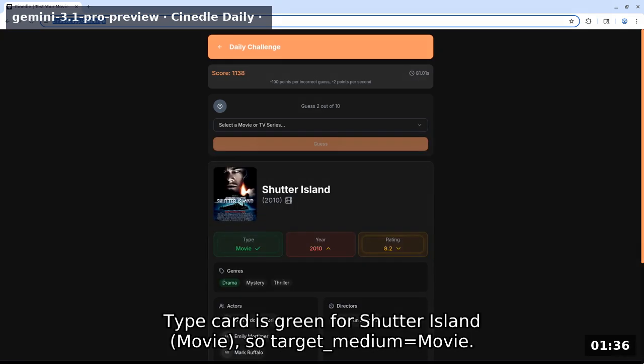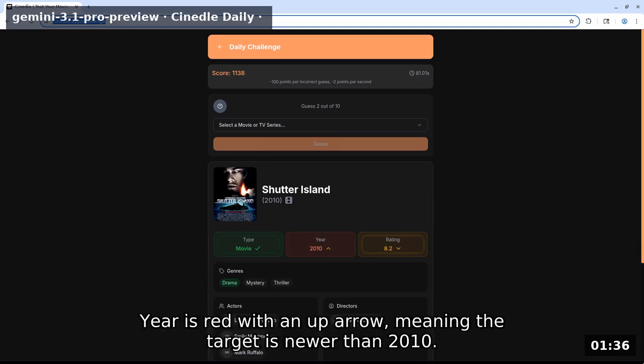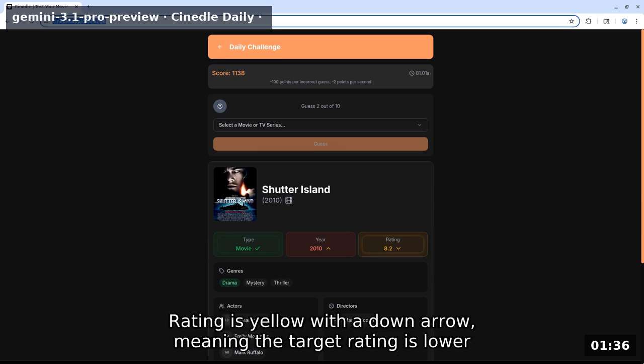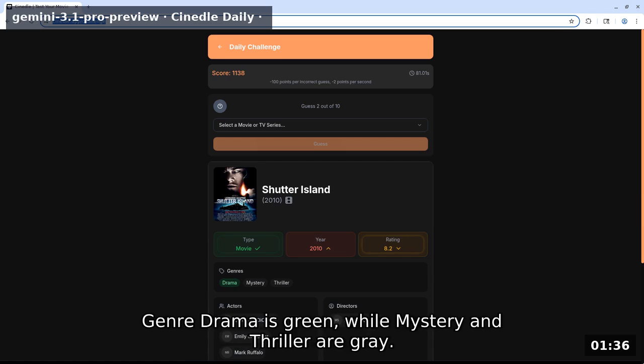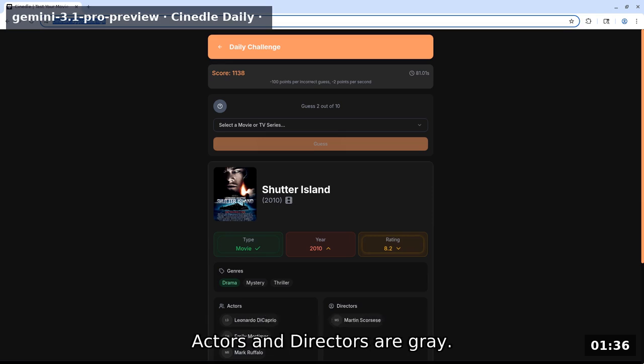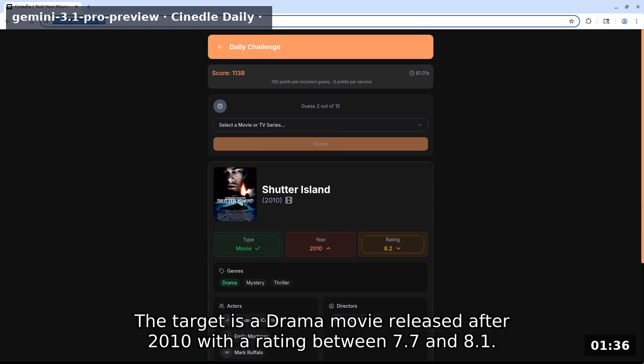Type card is green for Shutter Island movie, so target medium equals movie. Year is red with an up arrow, meaning the target is newer than 2010. Rating is yellow with a down arrow, meaning the target rating is lower than 8.2 but within 0.5, so 7.7 to 8.1. Genre drama is green, while mystery and thriller are gray. Actors and directors are gray. The target is a drama movie released after 2010 with a rating between 7.7 and 8.1.